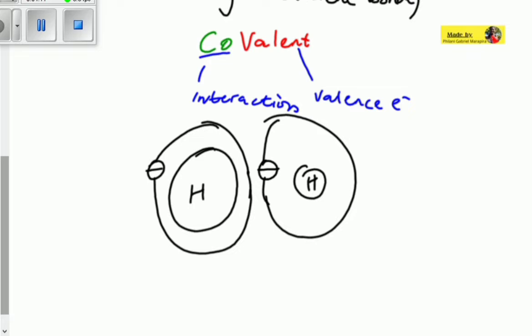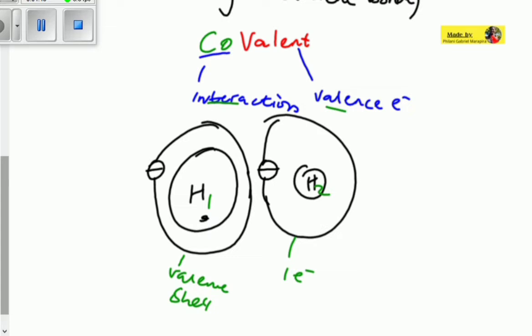So let's say hydrogen number 1, hydrogen number 2. Hydrogen number 1 needs one electron to fill its outermost shell, or the valence shell. This is called the valence shell. So this one also wants the same thing. It needs only one electron also to fill its valence shell. Therefore, there will be a pairing, or actually a sharing. So this interaction just means there is a sharing of valence electrons to maintain a stable structure. So they can stabilize and be together as a compound.